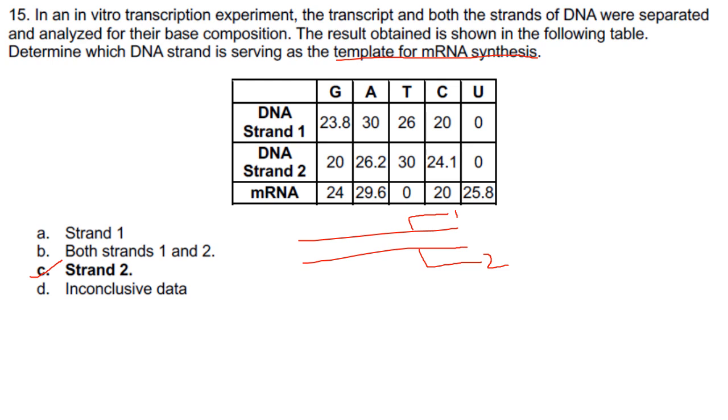I already told you that the non-template strand is referred to as the coding strand because its sequence will be the same as that of the mRNA molecule. So here DNA strand 1 is the same as the mRNA molecule. So DNA strand 1 is your non-template strand. So DNA strand 2 will naturally become the template strand. So the answer here is strand 2, because in the question they have asked for the template for mRNA synthesis. So DNA strand 2 is the template for mRNA synthesis, and its base composition is not the same as that of the mRNA molecule.